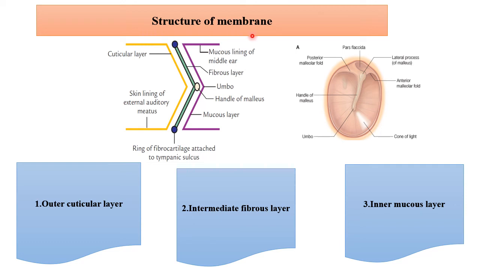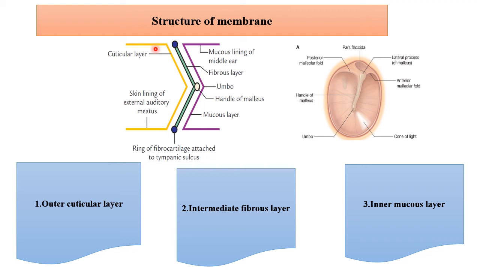Coming to the structure of the tympanic membrane, it consists of three layers: outer cuticular layer, middle fibrous layer and inner mucous layer. Now let us see the outer cuticular layer. This is towards the external acoustic meatus. As you already know, the external acoustic meatus is lined by the skin. So the same skin continues here over the tympanic membrane, which means it is lined by stratified squamous keratinized epithelium. The only difference is here you won't find any hair follicles. It is devoid of hair and also devoid of dermal papillae.